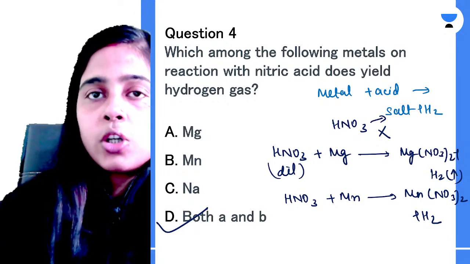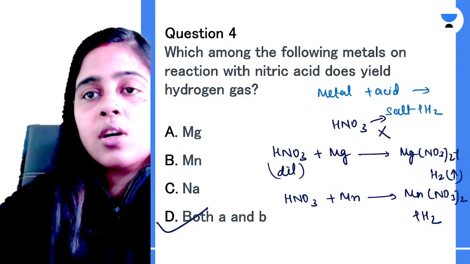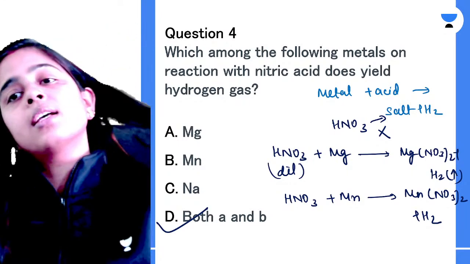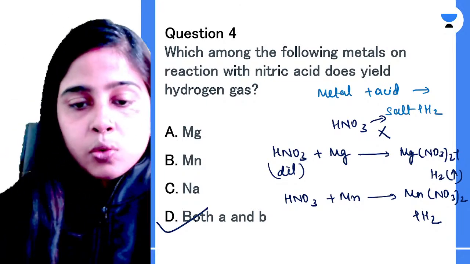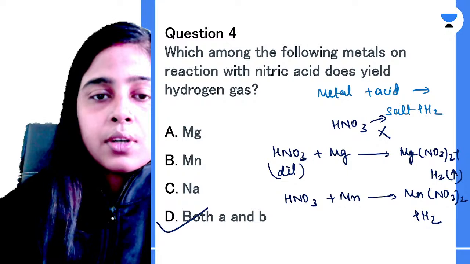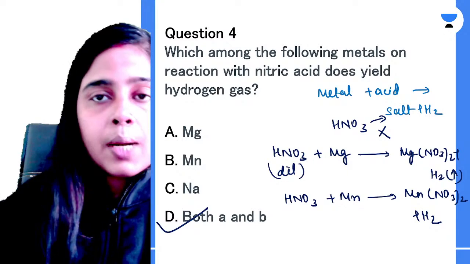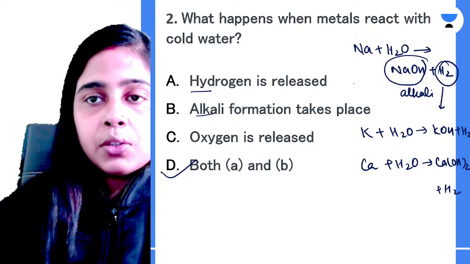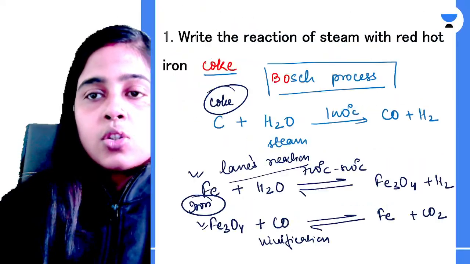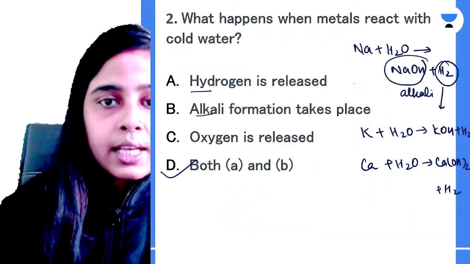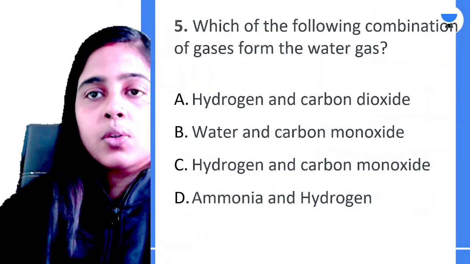So this I have taught you already in the general preparations of your hydrogen gas and I hope it is clear to everyone. Yes? So till now we have done 4 very important questions from each chapter. Maximum are from your hydrogen chapter and one was from your atmospheric pollution. Clear? So I hope it is clear to everyone and no doubt is there. Yes or no? Let's try to answer more questions.